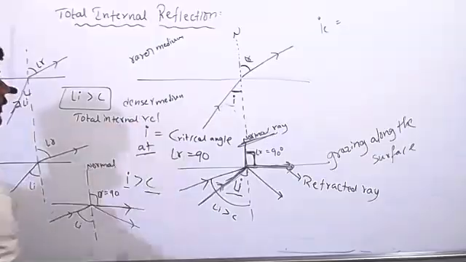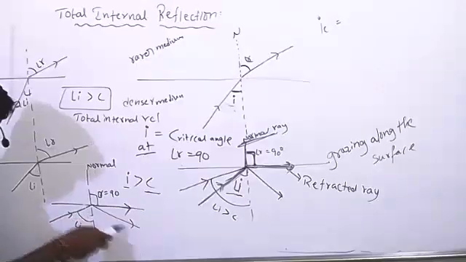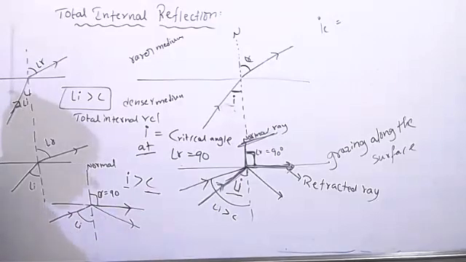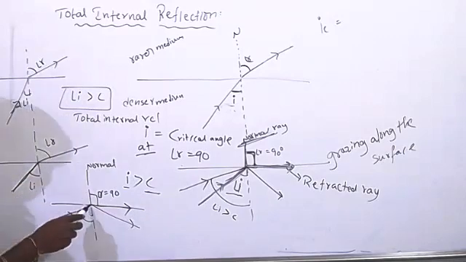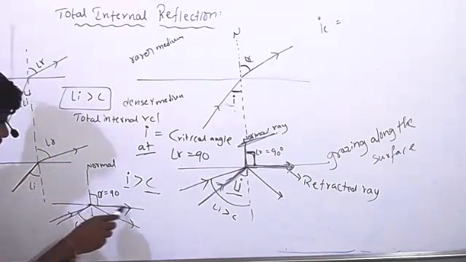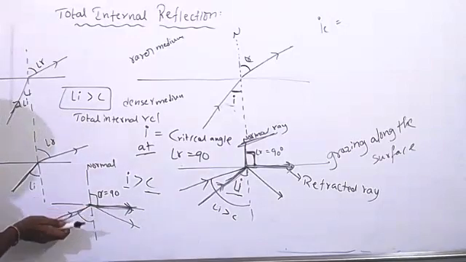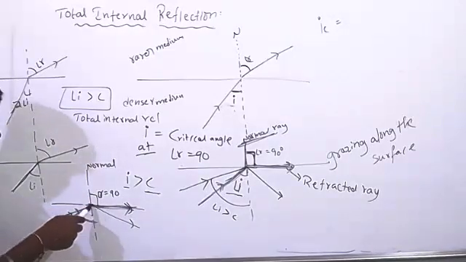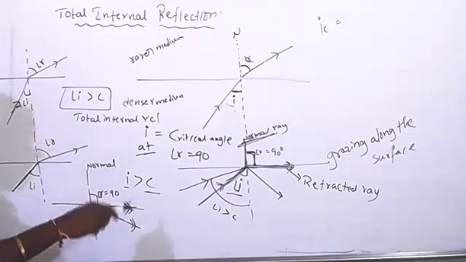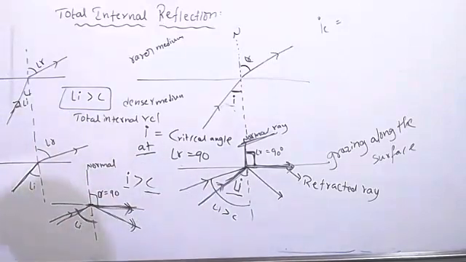When you increase the angle of incidence, all the light will come back to the same medium. Only at the critical angle does the refracted ray pass along the surface. More than the critical angle, all the light comes back to the same medium. This is called total internal reflection.